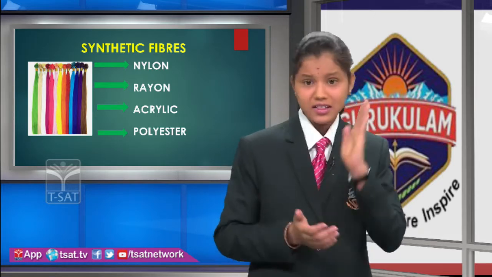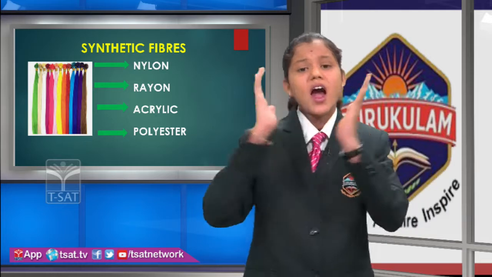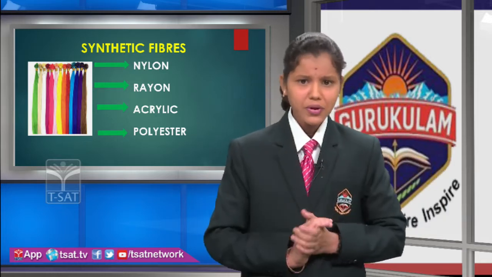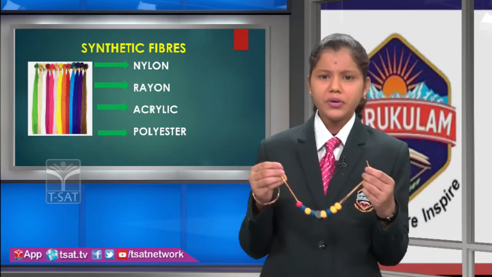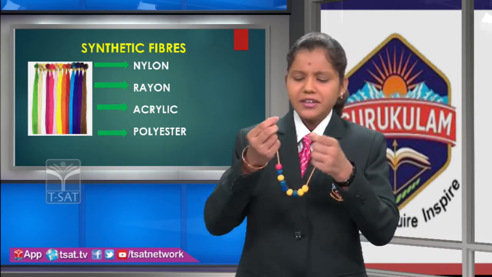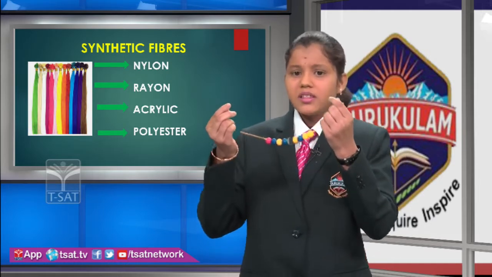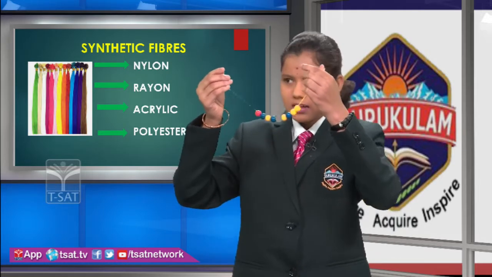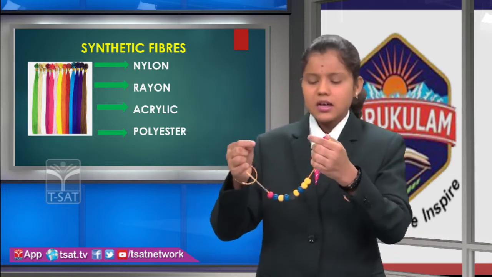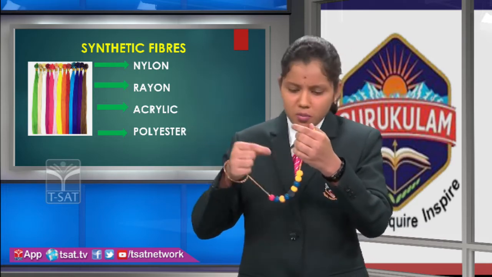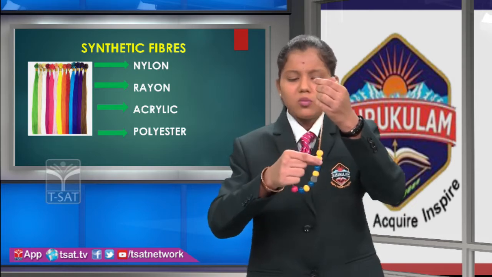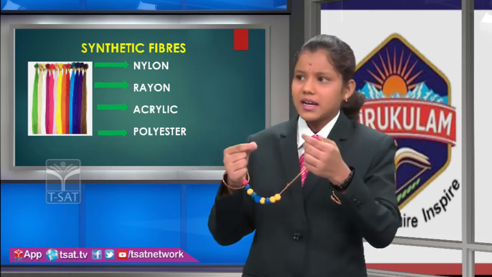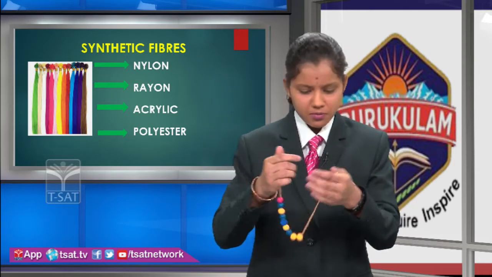For understanding these concepts of monomer and polymer, now I am going to do a simple activity. First of all, I am going to take these beads and join them together. Then they form a chain-like structure. In this chain-like structure, every unit is called a monomer unit. This chain-like structure is formed by a polymer.